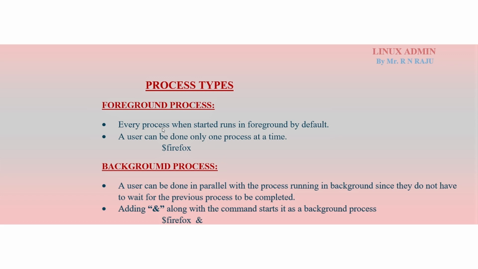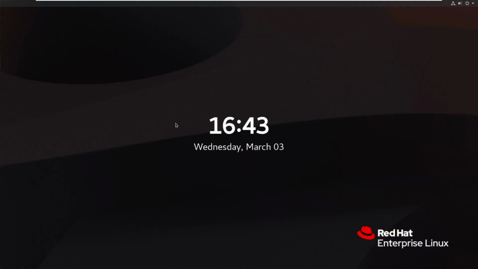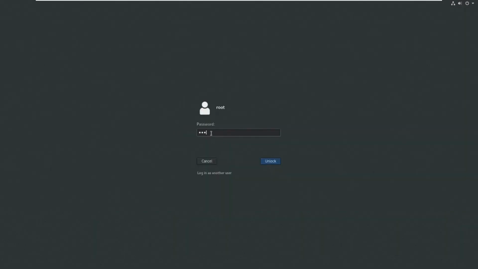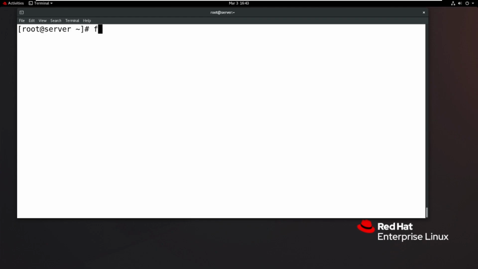So what is the difference between a foreground process and a background process? Every process when started runs in the foreground by default. That means when a user executes any program, by default the process is in the foreground, so a user can run only one process at a time. The best example is Firefox. Now I will show you here, observe. For example, if I run the word firefox, Firefox is the command to open Firefox.